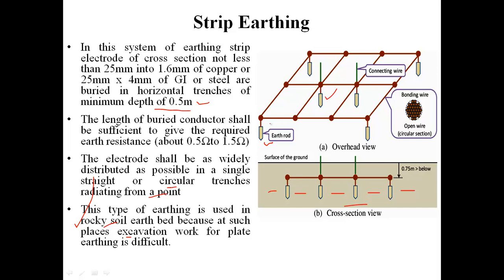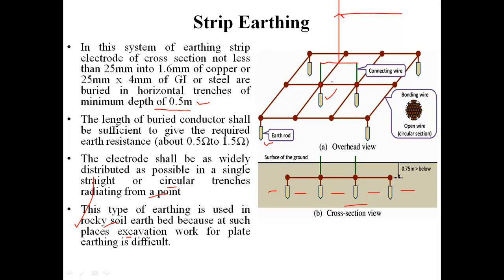Okay, and again these strips are interconnected, and with the help of some points the connecting wires will be taken out, and these connecting wires will then go for the interconnection of the equipment that needs to be protected. So this can be what? Earth wire. The earth wire will be connected with the help of interconnecting wires to the strips.